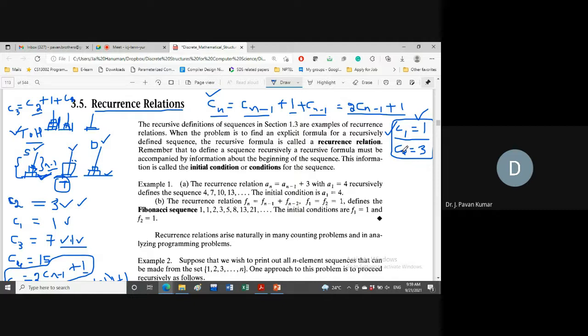So whatever recursive formulas we have, if you are able to find an explicit formula for them, then it will be beneficial for us. Whatever recursive sequences we have, we will try to find an explicit formula. This is the intuition. Now, how could we find an explicit formula for recursive formulas? This is the question.